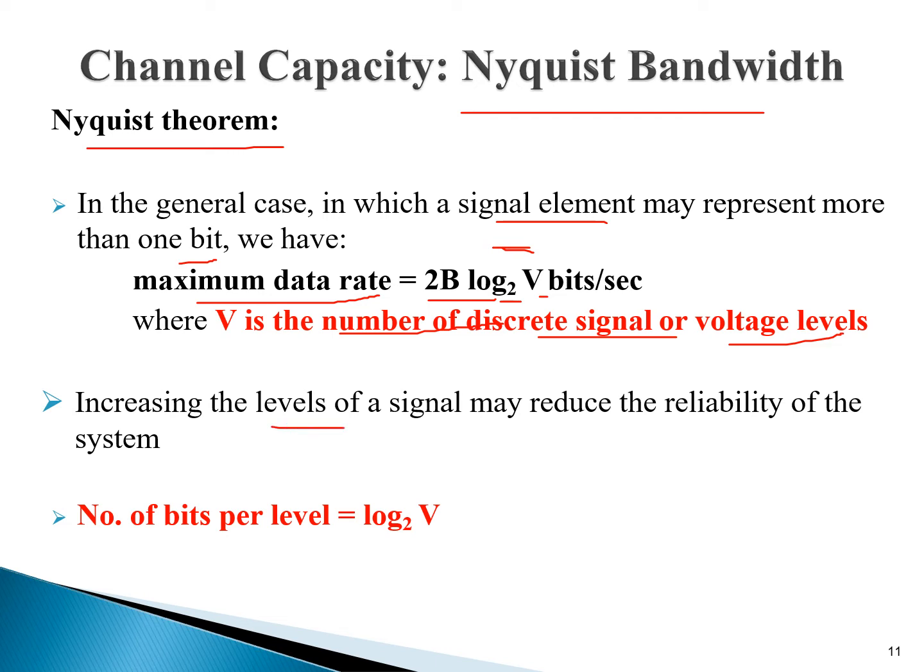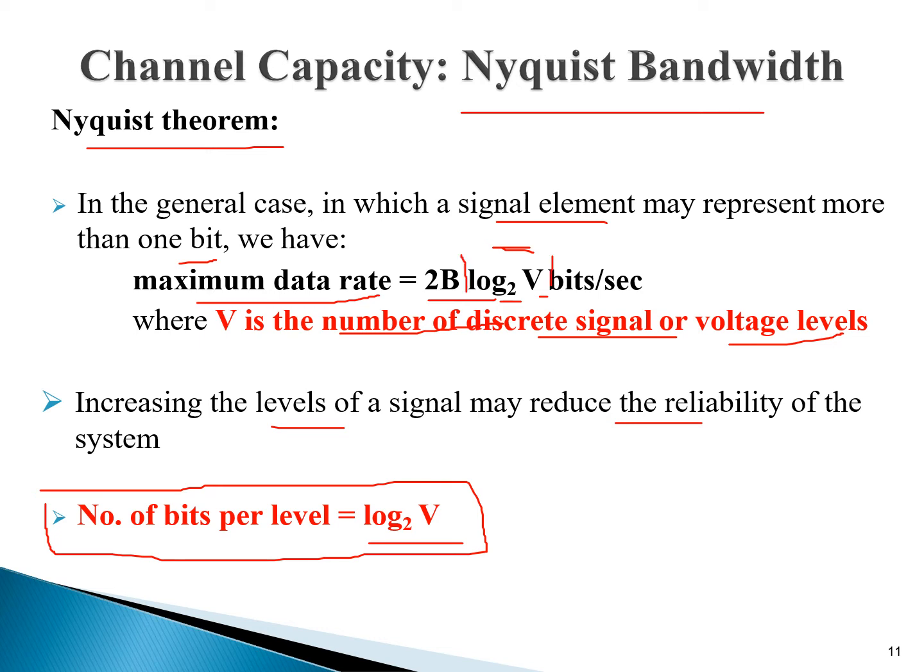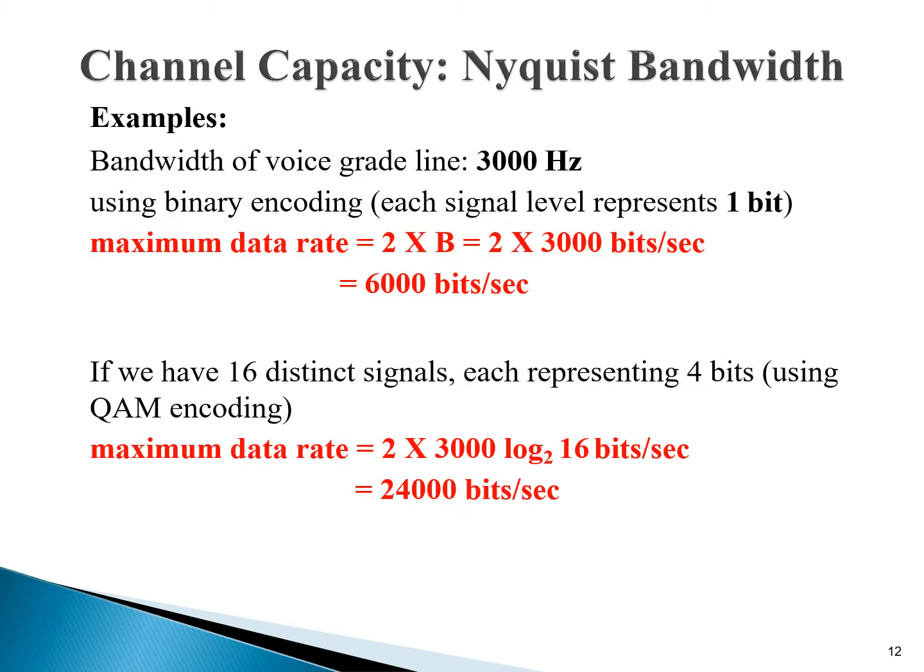Increasing the level of a signal may reduce the reliability of the system. We should know how to calculate the number of bits per level. We can calculate the number of bits per level by using log base 2 V. You can see it over here as well. Now we will solve some examples as well.